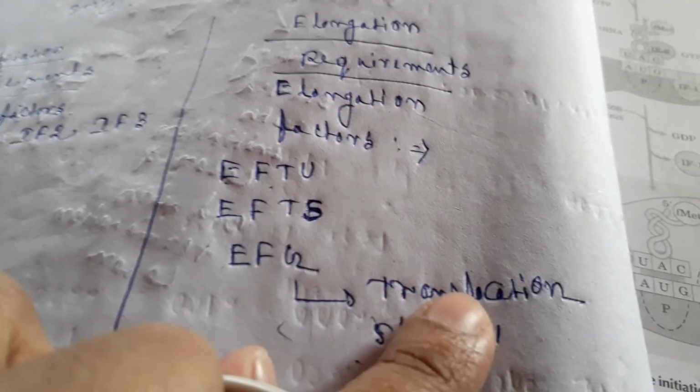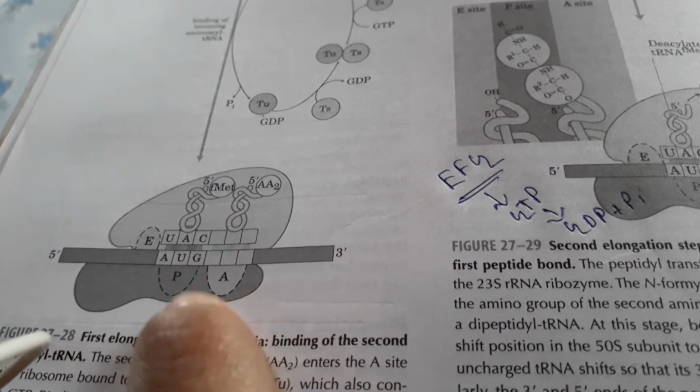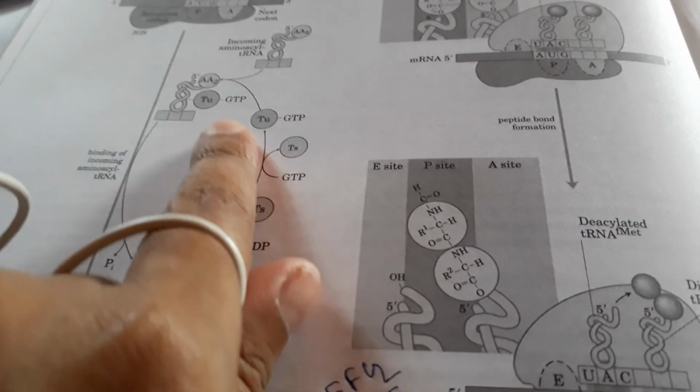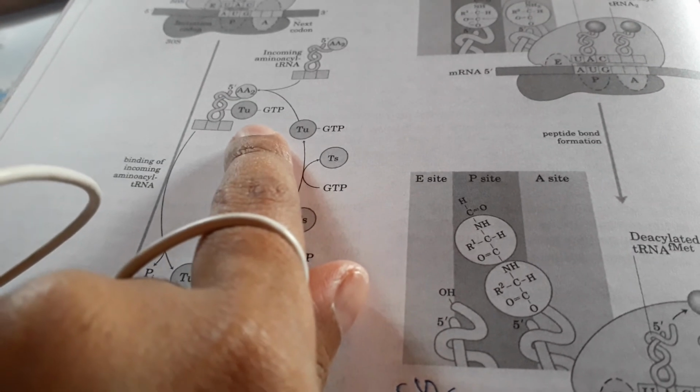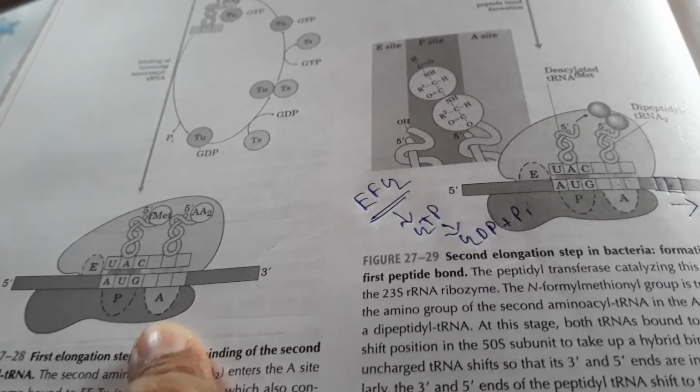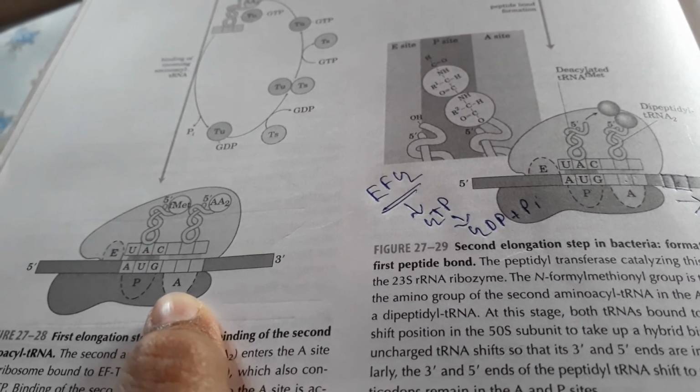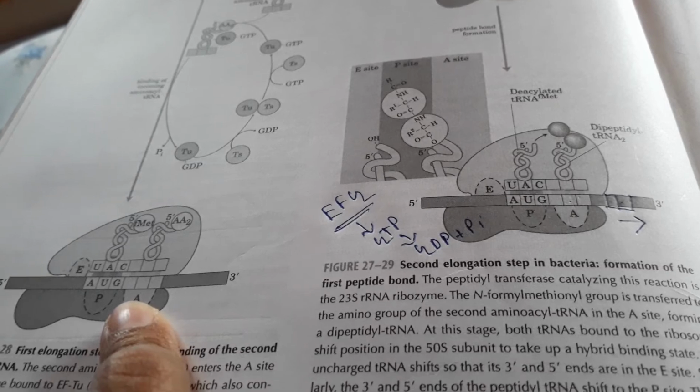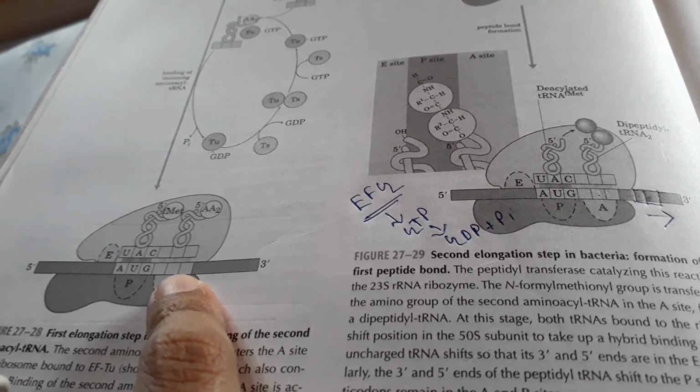First the amino acid association and then translocation. After association of the first fMet tRNA at the P site, the EF-Tu elongation factor brings one amino acid to the A site, and ultimately elongates the chain.